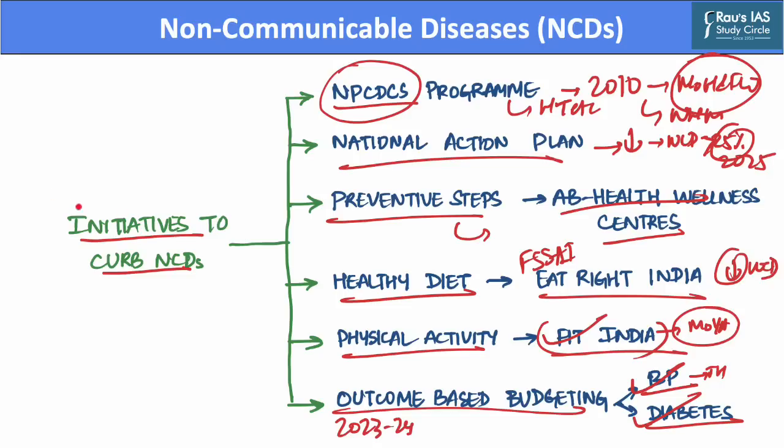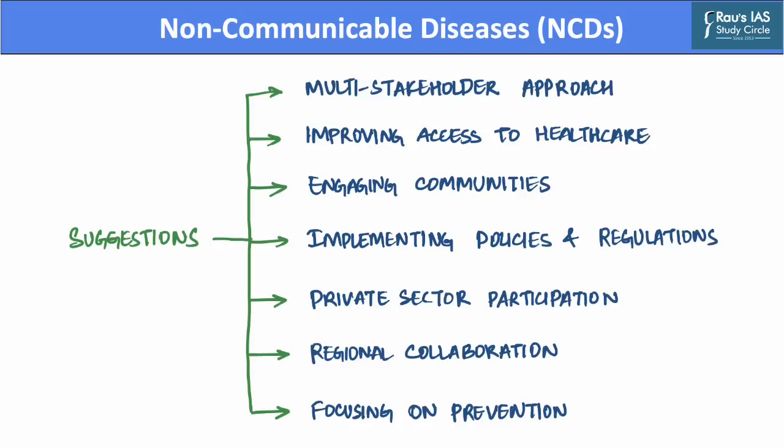Now, after we have discussed the initiatives which were taken to curb non-communicable diseases, let us now discuss suggestions which are further needed to tackle the menace of non-communicable diseases. The first suggestion in this regard involves taking a multi-stakeholder approach. For example, civil society can help increase awareness and educate people on healthy lifestyles.